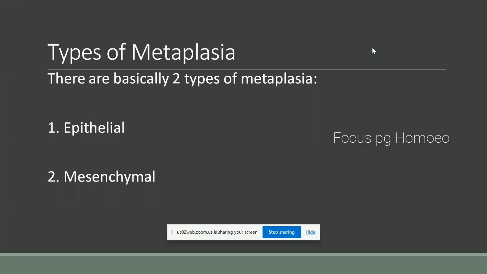Then what are the types of metaplasia? The first one is epithelial, and the second one is mesenchymal.